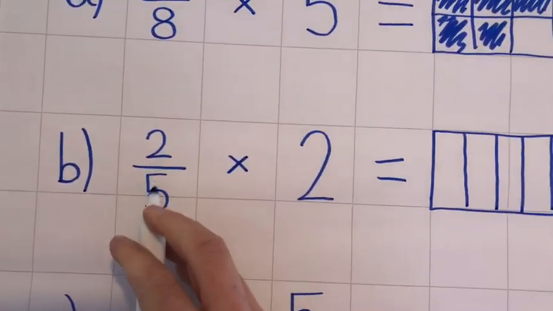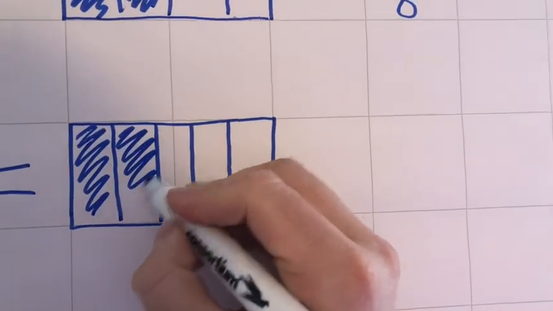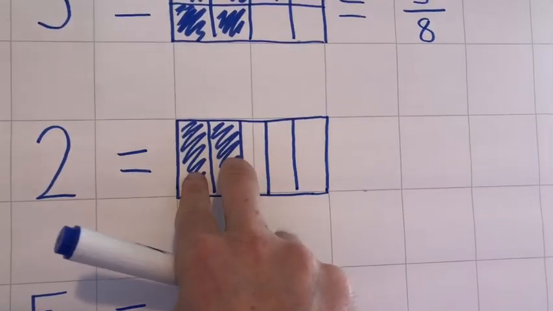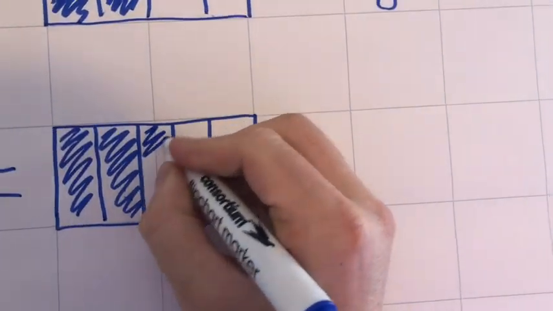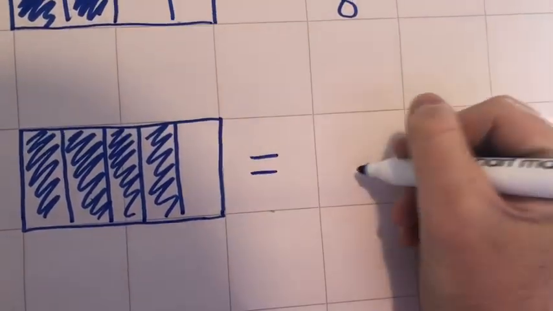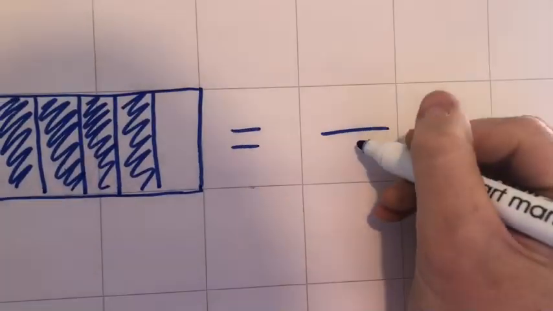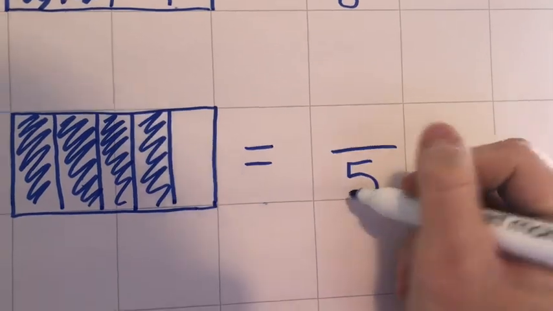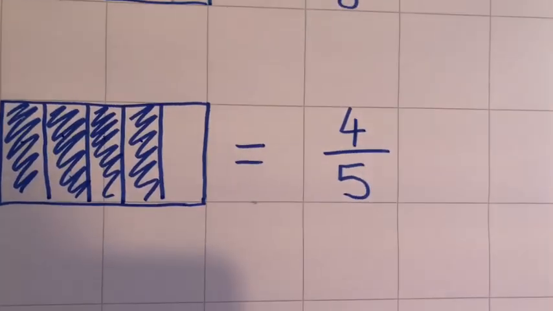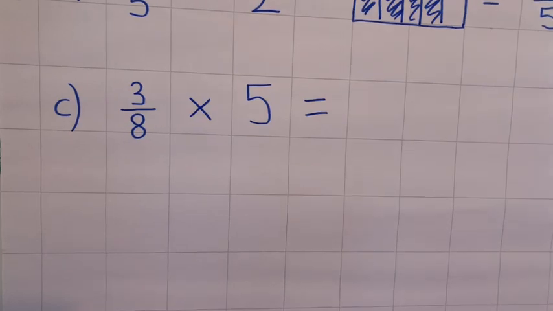So starting with 2/5, I'm going to shade in 2/5, and I'm multiplying that by 2. So I've got 2/5 there, I'm going to add another 2/5, therefore, again, the denominator doesn't change, it's still fifths, but my numerator is now 4. 4/5.